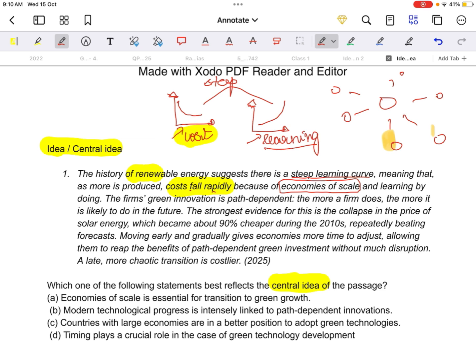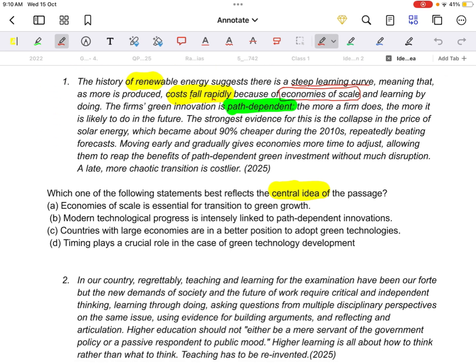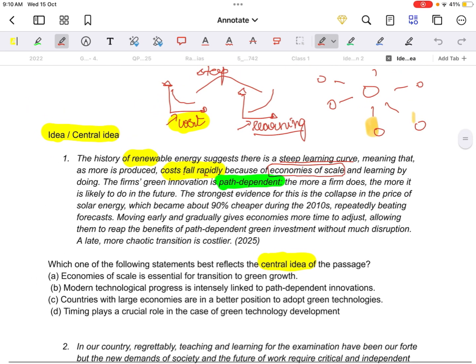The firm's green innovation is path dependent. Here he has brought the concept of path dependency. What is path dependency? Green innovation is path dependent. As we go on, let's learn what is path dependent. The more a firm produces, the more it is likely to do it in future. Same thing what he's saying here, right? As more is produced, the more a firm does, the more it is likely to do the same thing in future. The strongest evidence for this is a collapse.